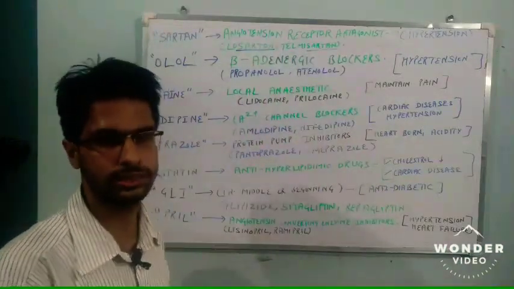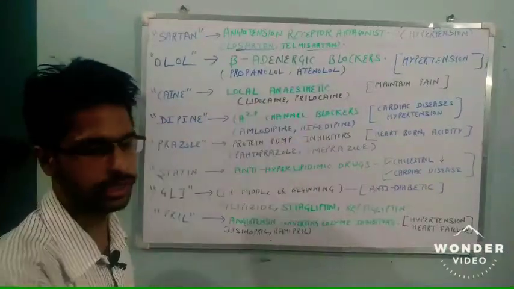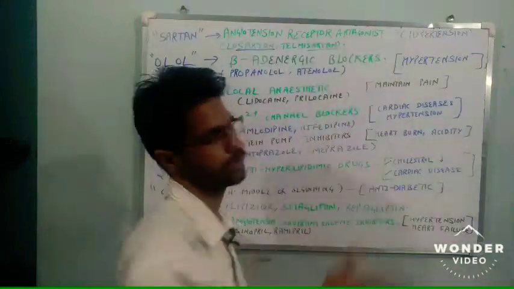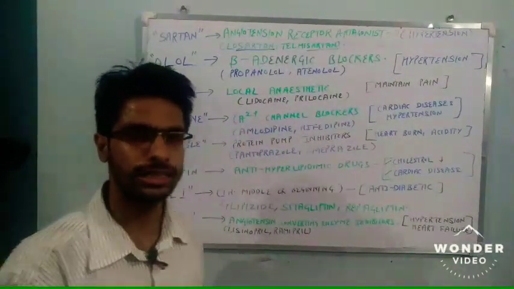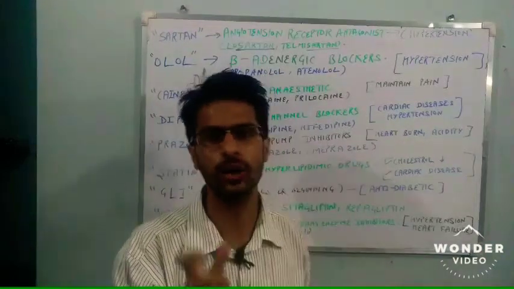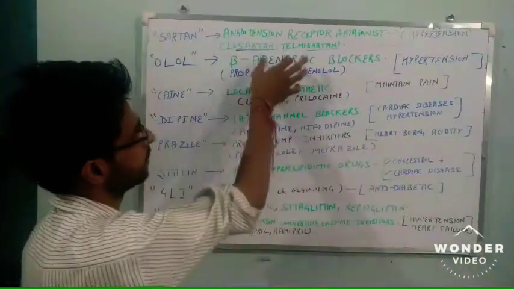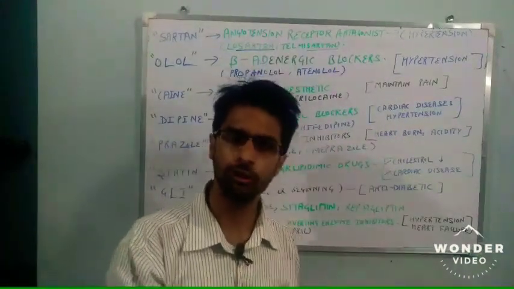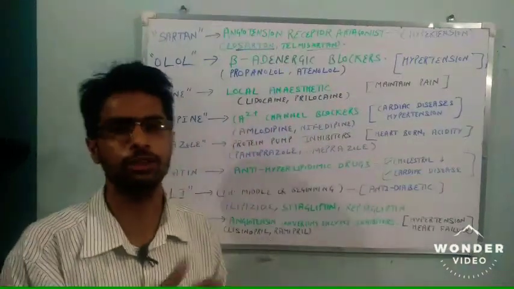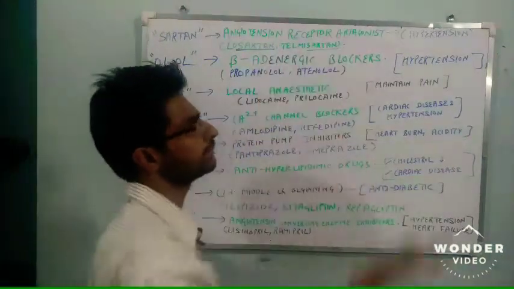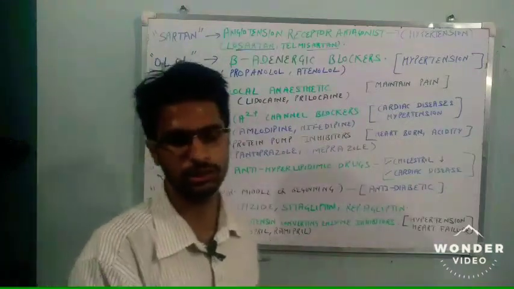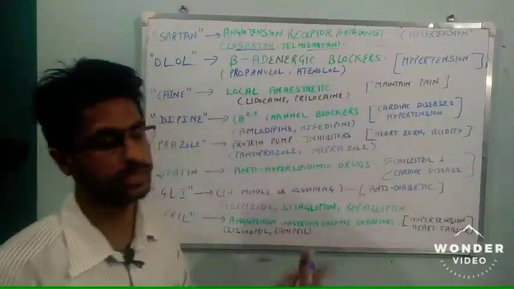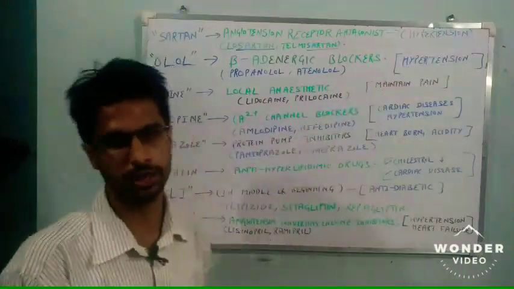So it is a trick. You can remember the sartan category of drugs, and its mechanism of action is that it is an angiotensin receptor antagonist. It is an important point for you that angiotensin receptor antagonists end with the word sartan. Losartan, telmisartan. You will see that it is available in 25 mg, 50 mg and sometimes 75 mg. You can ask the chemist and they will show you the strip of losartan and telmisartan, which is used to treat hypertension or high blood pressure.